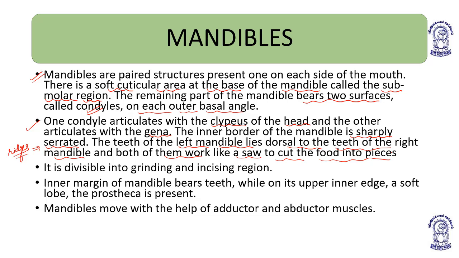The teeth of the left mandible lie dorsal to the teeth of the right mandible, behind them. Both of them work like a saw and cut the food into pieces. It is divisible into grinding and incising regions.